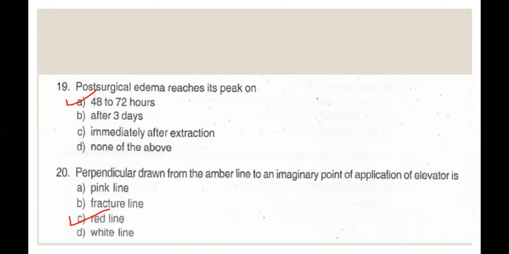So red line indicates the amount of bone that will have to be removed before the elevation of the tooth. With an increase in the length of red line by 1 mm, the impacted tooth becomes 3 times more difficult to remove. This is according to Jeffrey Hoy's opinion. If red line is more than 5 mm, the tooth can be removed under general anesthesia or conscious sedation. It will be more appropriate to remove under GA or conscious sedation.